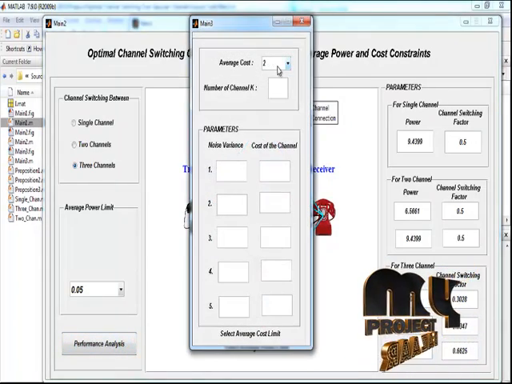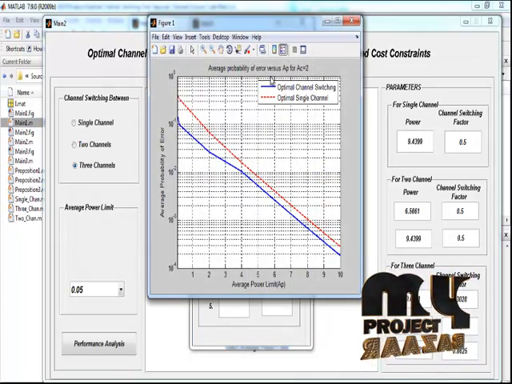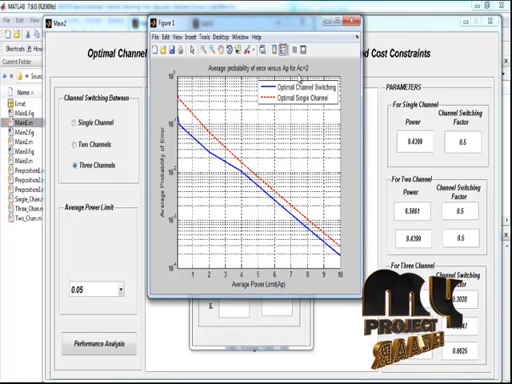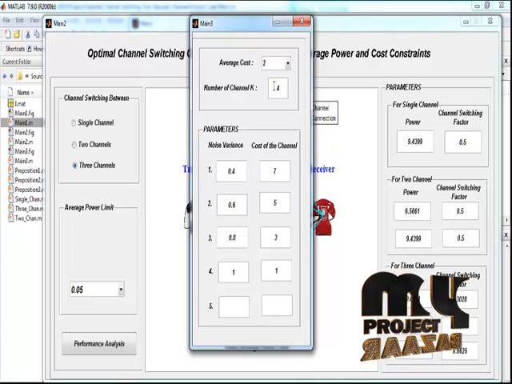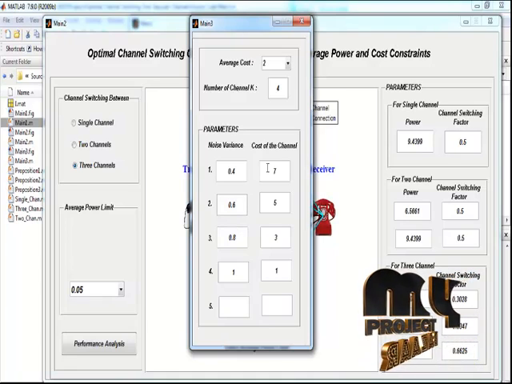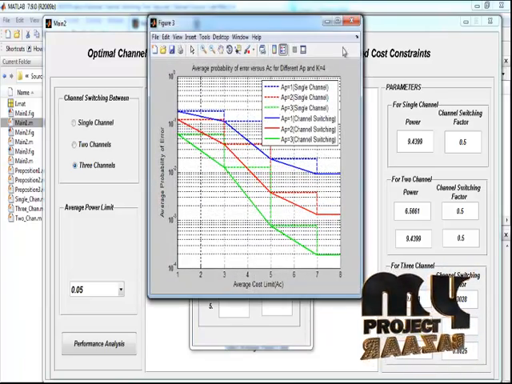Now select any one average cost. By pressing the average cost as 2, we got the average probability of error versus average power for average cost equal to 2. Here we got the output for optimal channel switching as well as optimal single channel, and here we got the number of channels performing this process is 4, and the noise variance and also the cost of the channel, that is average cost.